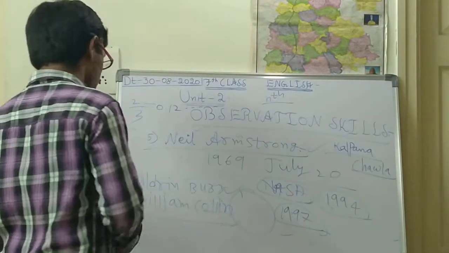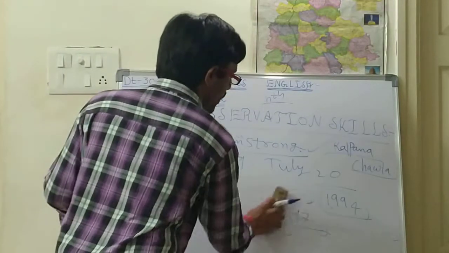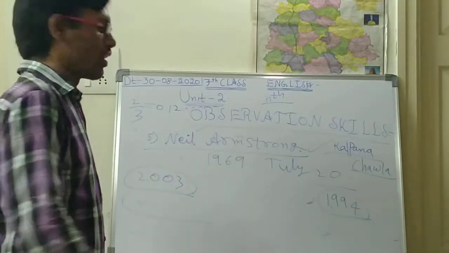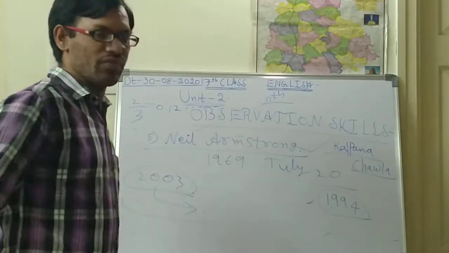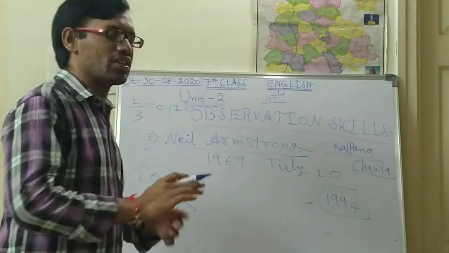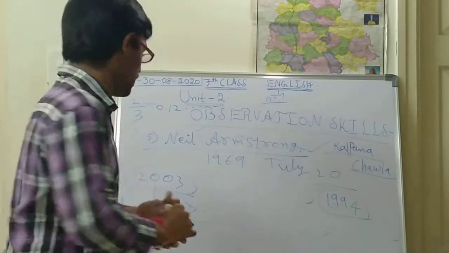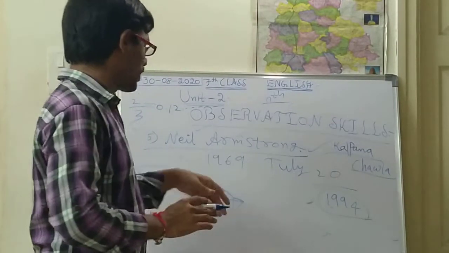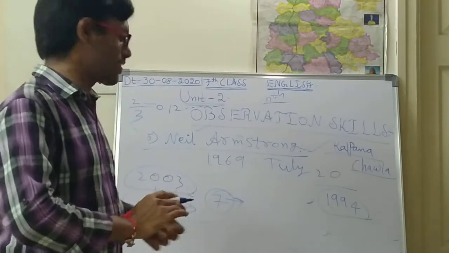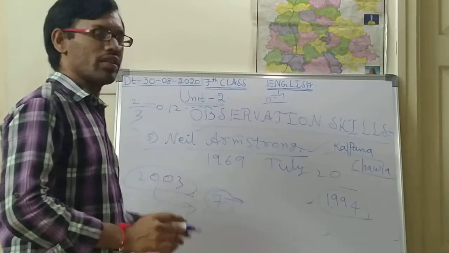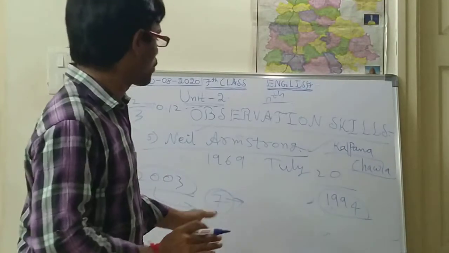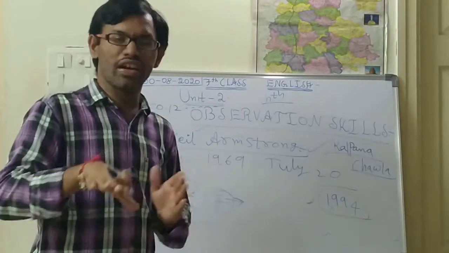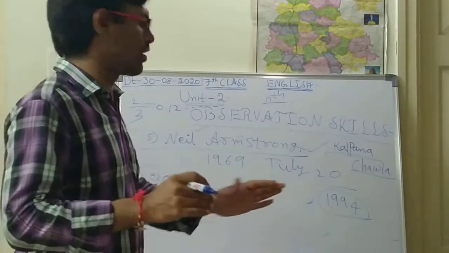And the second space flight she went on was in the year 2003. In 2003, whatever research was there, it was successfully completed. Along with her, seven more members were there for the research, and among the seven, Kalpana Chawla is also there. So the research was completed successfully, and they were returning to the earth.